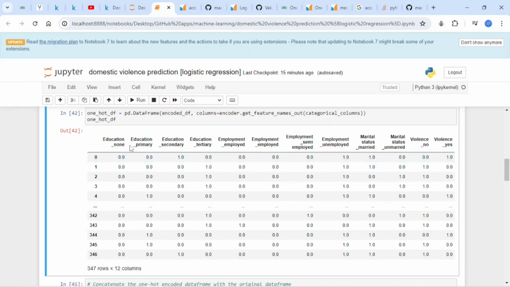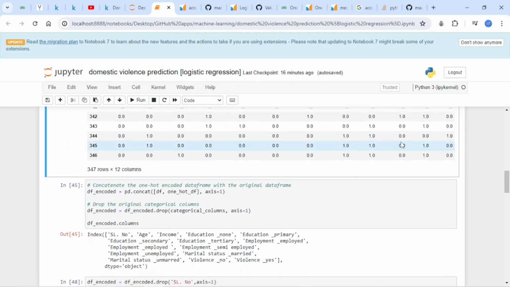And then there is also the education. If it's primary, it's 0, then secondary. Once it's more than 2, there is no need of breaking it. But if it's just 2, for example marital status, you can drop one column to reduce the number of dimensions and make it simpler. So that's what I did. In this case, there were 12 columns.